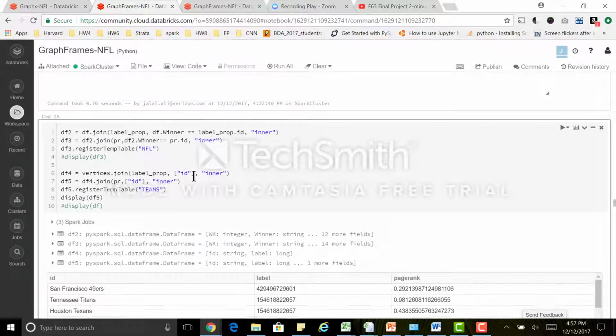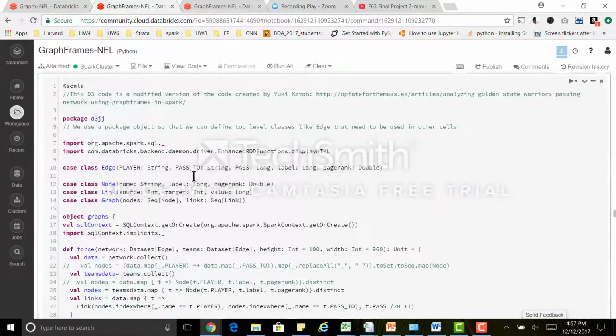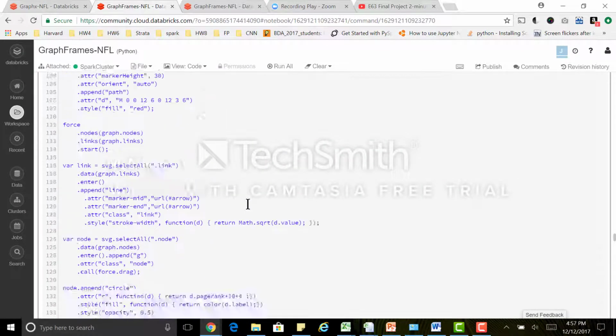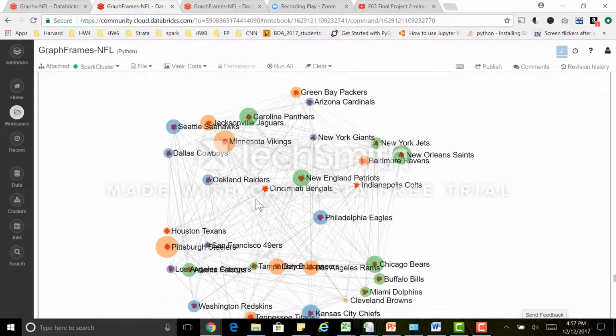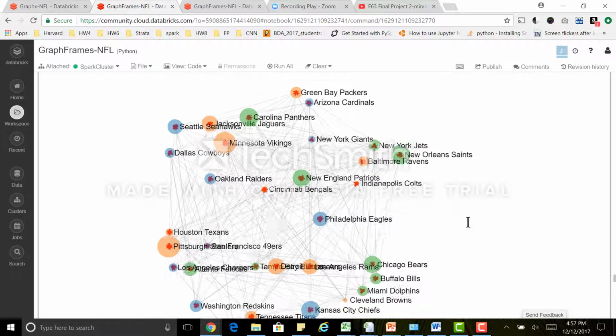Finally, I used D3 in this analysis to show the graphs. When you look at the D3 here, the size of the circle tells you which are the important teams. The color of the circle shows you the label of the teams.